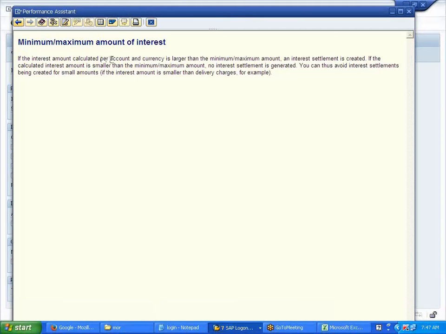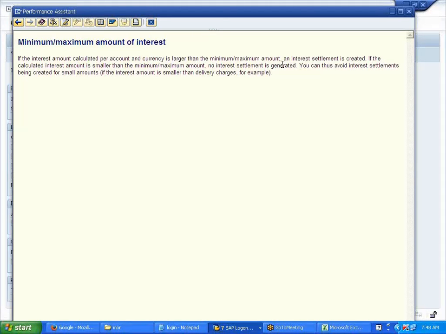See here: if the interest amount calculated per account and currency is larger than the minimum amount, an interest settlement is created. If the calculated interest amount is smaller than the minimum, no interest settlement is generated. Like a tolerance.